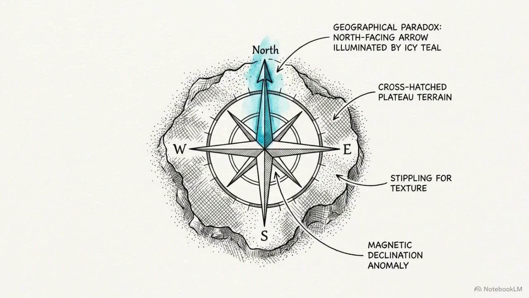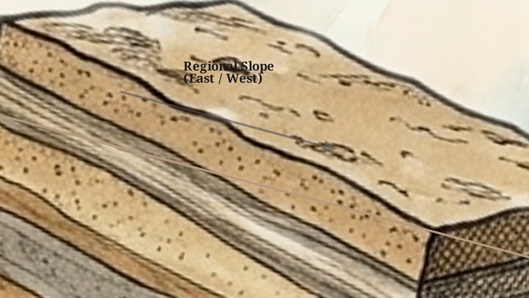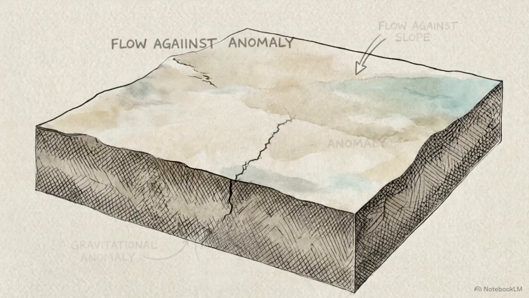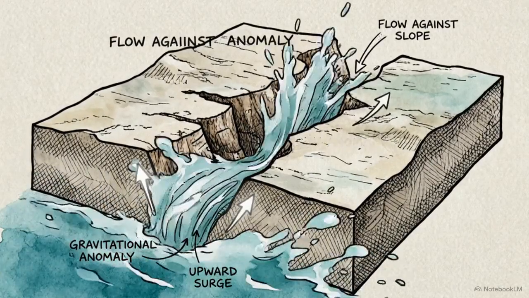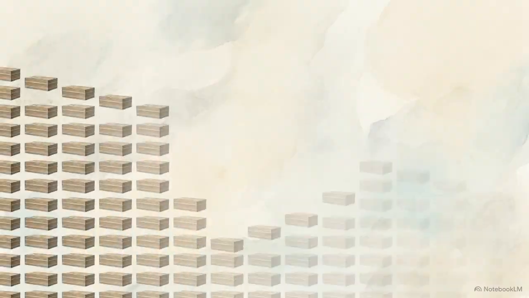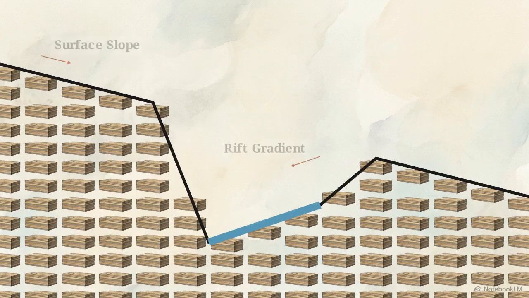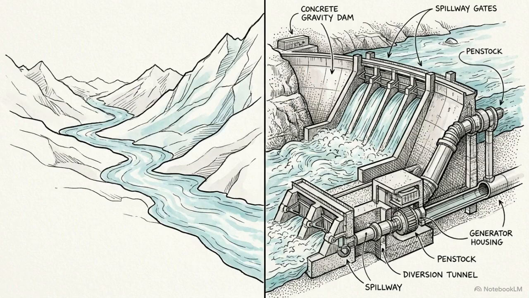On the right bank, the Son River presents a geographical paradox. While the surrounding plateau slopes toward the east or west, the Son flows directly north. This northward push is forced by an ancient underground rift valley. This deep tectonic fracture altered the local gravity gradient, creating a trench that channels the water backward against the continent's natural slope. Human interventions further complicate this system, starting with the specific placement of India's tallest dam, Tehri.